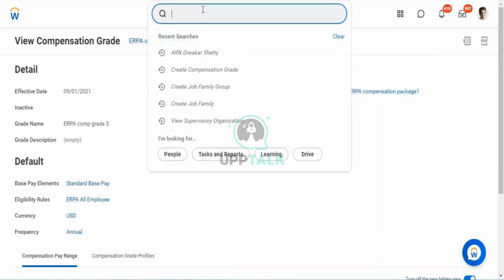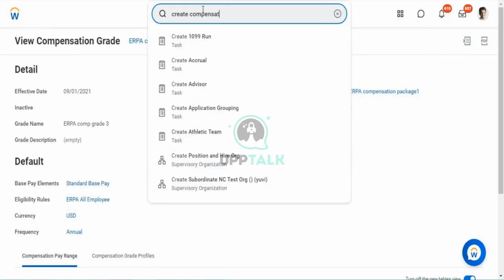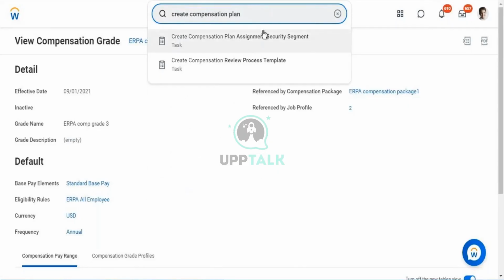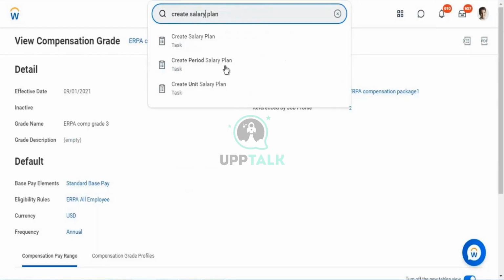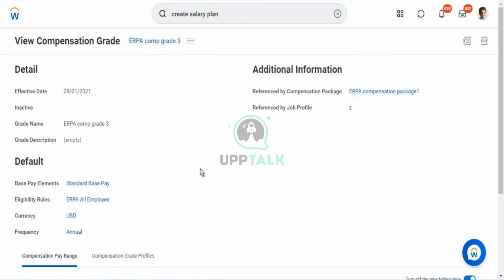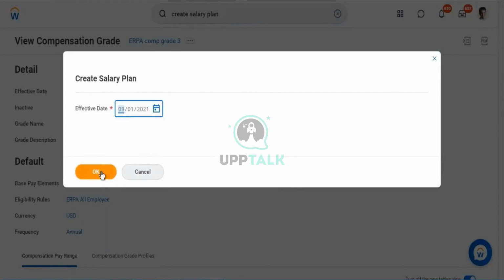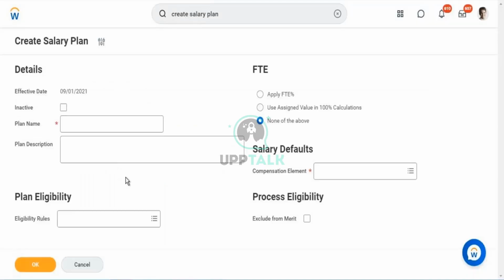We will create a compensation plan. Each plan will have a different name. If you're getting a salary plan, here are a few things that you need to note. Whenever you're creating any plan, be it salary, merit, stock, or bonus, everything will be based on the apply if percentage.